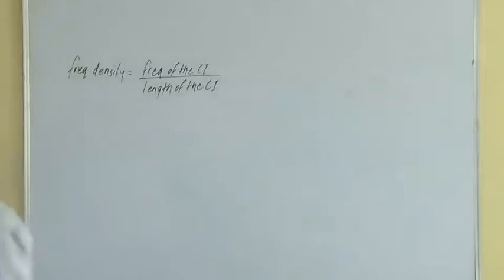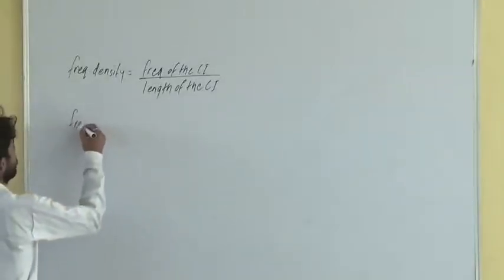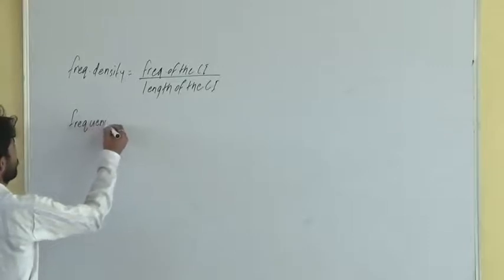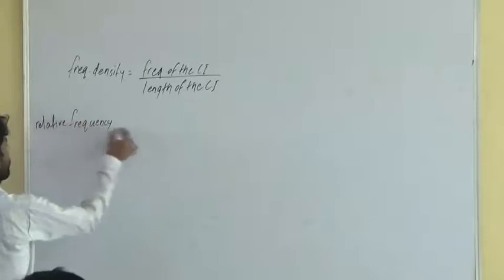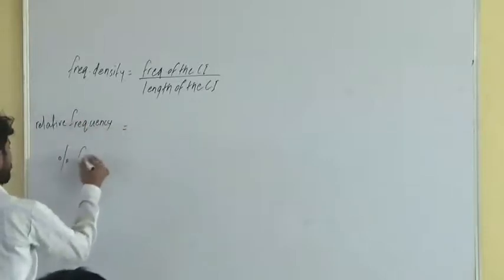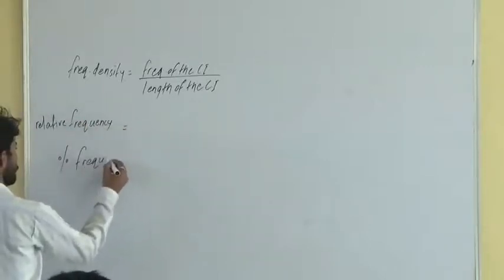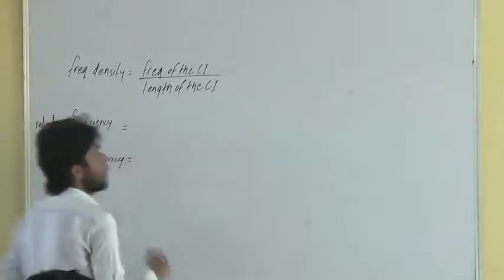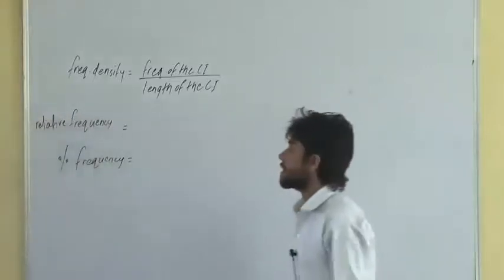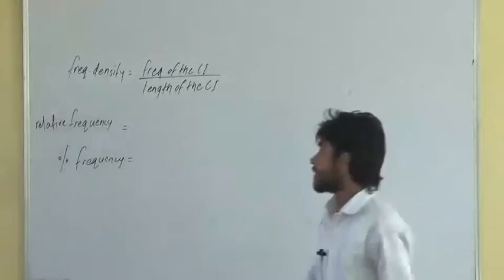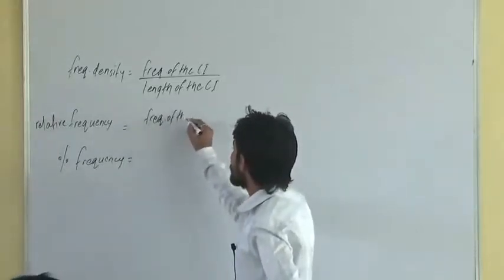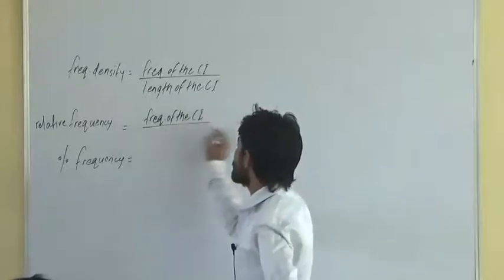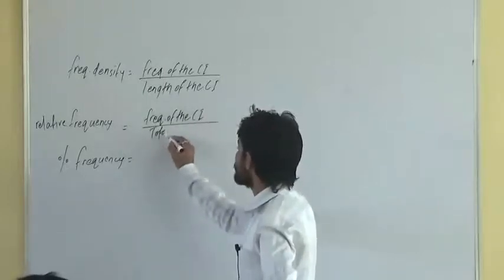Like frequency density, there are two more small formulas called relative frequency and percentage frequency. Relative frequency is calculated by using the formula frequency of the class interval by total frequency.